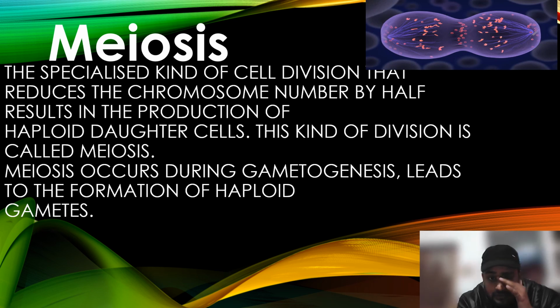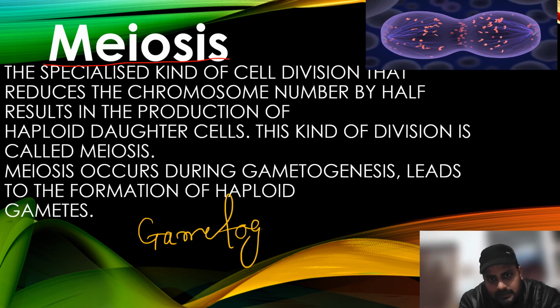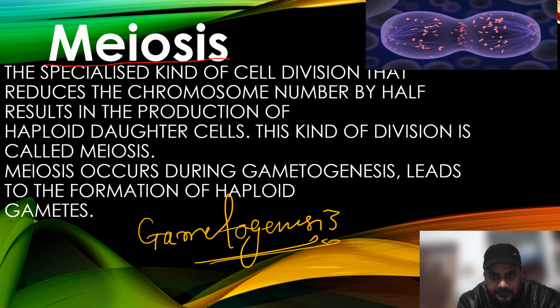Good morning. So today we are going to talk about meiosis. What happens during meiosis and what is meiosis? Let me tell you. Meiosis is a reductional division which can be seen in sexually reproducing organisms. If I talk about human beings, what happens during gametogenesis? During gametogenesis, it occurs just to maintain the ploidy. So the formation of gametes takes place through meiosis.